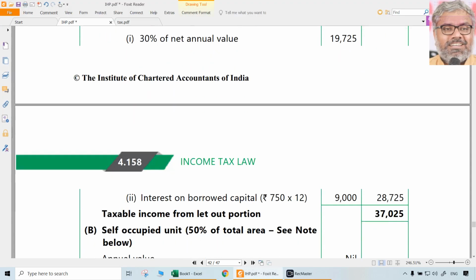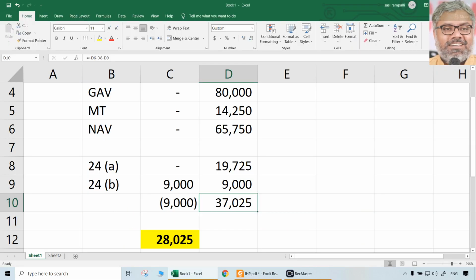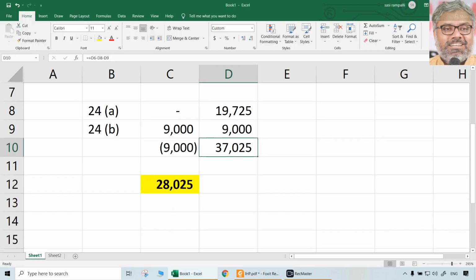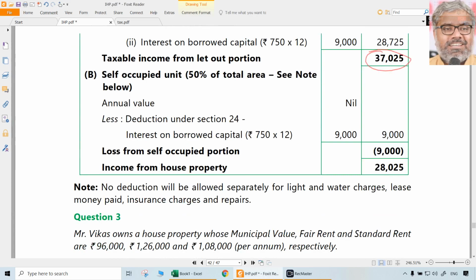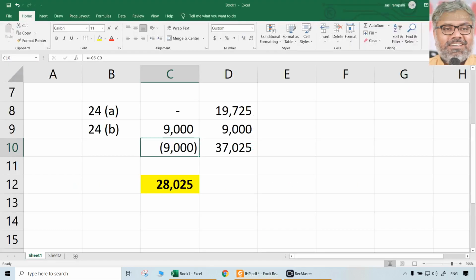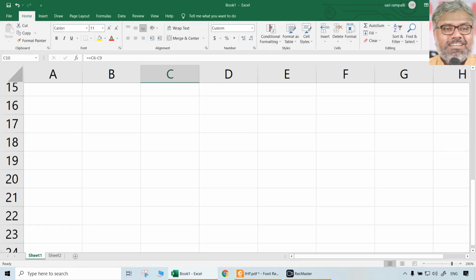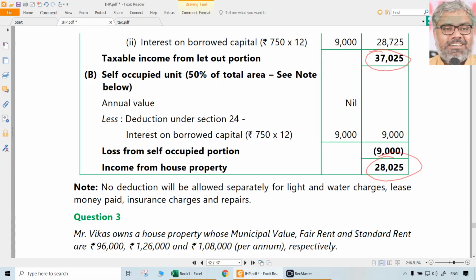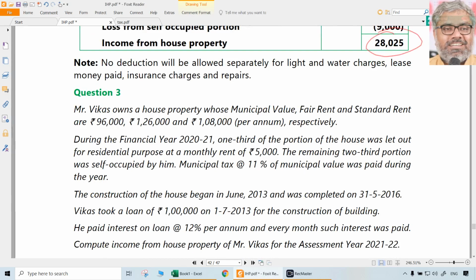37,025, correct. You missed one thing there. So that 37,025 is the income from house property from the let out portion. From the self-occupied portion, it is 9,000. Total is 28,025. That's it. That is the final answer combined for both the properties put together. Right? That was question number 2.